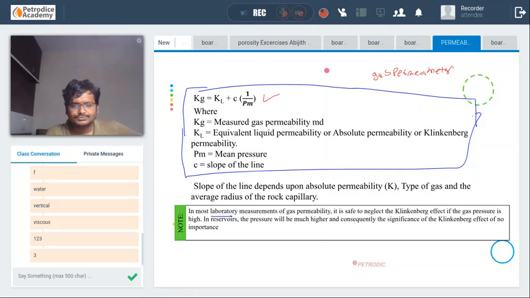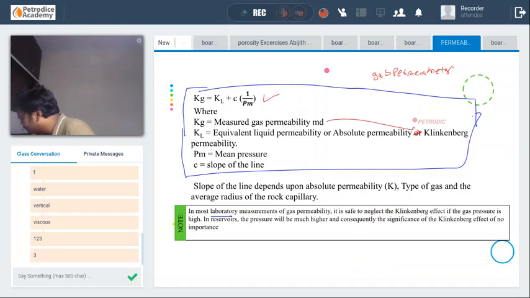Okay. Up to now, does anybody have any doubts regarding the Klinkenberg effect? The equivalent liquid permeability or absolute permeability. Klinkenberg permeability comes under the gas permeability. Okay, guys. Does anybody have any other doubts up to now?